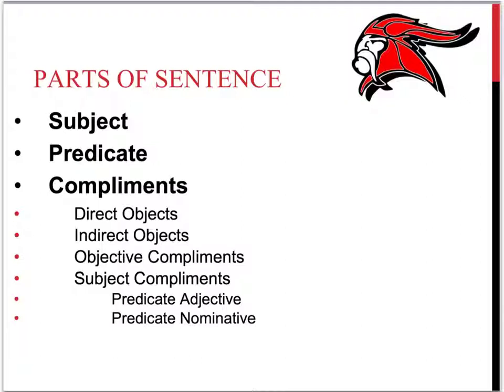Okay, to conclude our lecture here, we talked about the parts of a sentence in this lecture. We discussed subjects, predicates, and how for the ACT we're really looking for the complete subject and the complete predicate. And we also discussed complements and the types of complements that could appear in a sentence. Direct objects, indirect objects, objective complements, and then subject complements, and also how those could be broken down to being either predicate adjectives or predicate nominatives. But again, as I stated before, in terms of the ACT, just remember subject complements. These are less important, not that they're completely unimportant, but as long as you can identify these types of complements, you will do well.